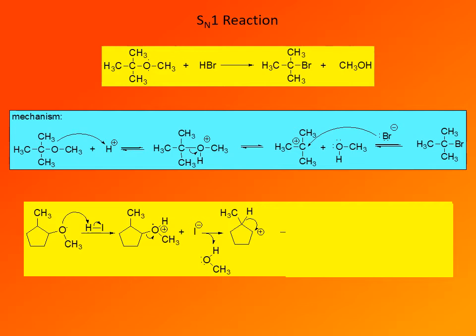In this case, the secondary carbocation undergoes a rearrangement to a more stable tertiary carbocation. Remember that when carbocations are reaction intermediates, rearrangements are common, and whenever a secondary carbocation is a reaction intermediate, always check whether it could rearrange into a more stable tertiary carbocation, as in this case. So rearrangement to the more stable tertiary carbocation occurs, and then in the final step, the tertiary carbocation combines with the nucleophile iodide anion to give the final product 1-iodo-1-methylcyclopentane. So in this case, the products are the rearranged alkyl iodide, 1-iodo-1-methylcyclopentane, and a molecule of methanol.